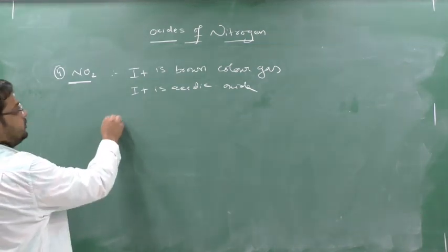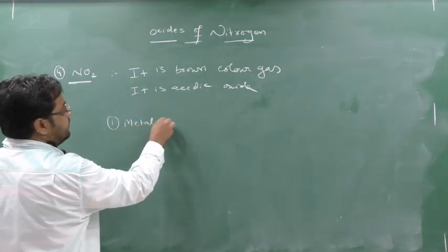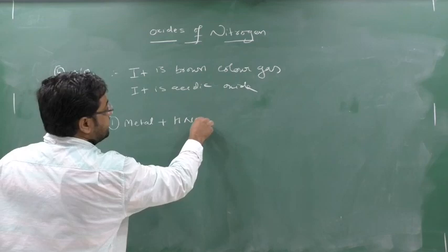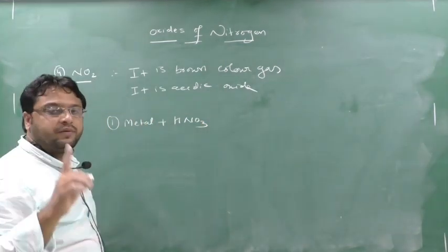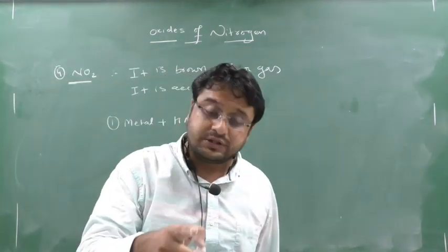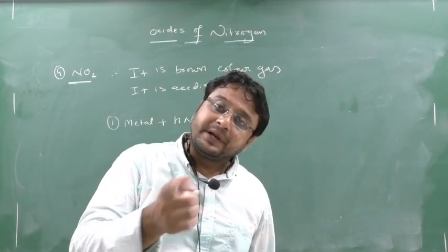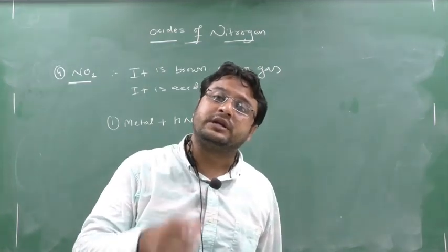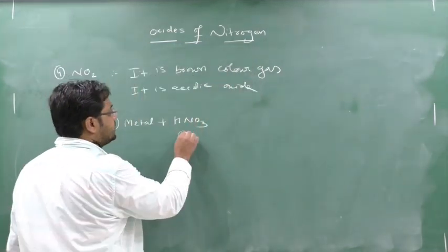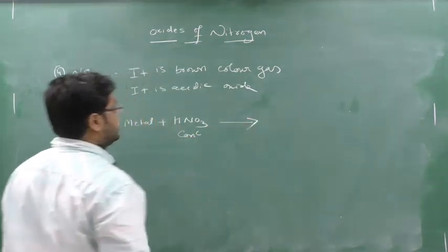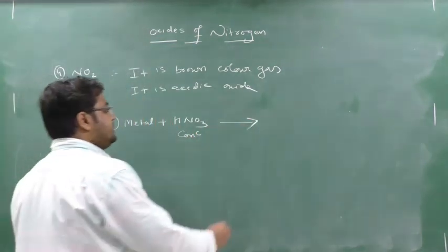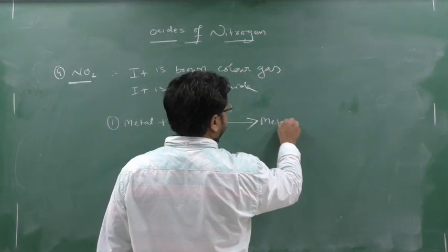So write down the preparation. Now here you take a metal and react it with HNO3. But in the previous cases, we reacted with dilute HNO3. Check it out in your notes. But here you have to take concentrated HNO3. When you take the concentrated, you will get the metallic salt.